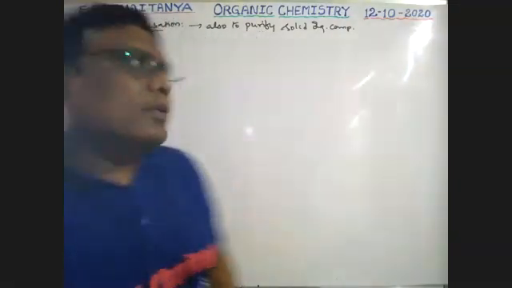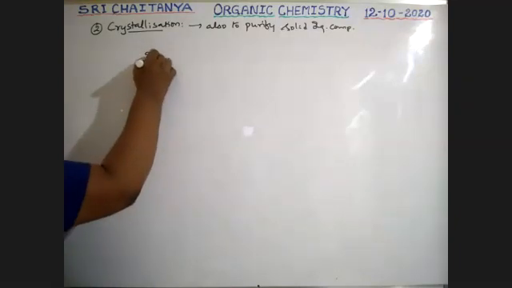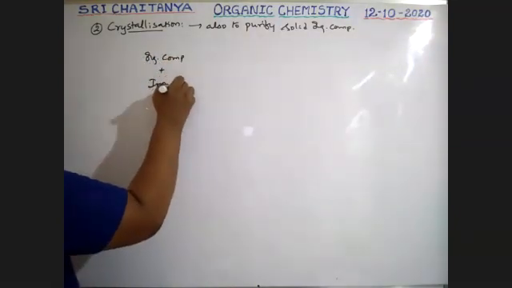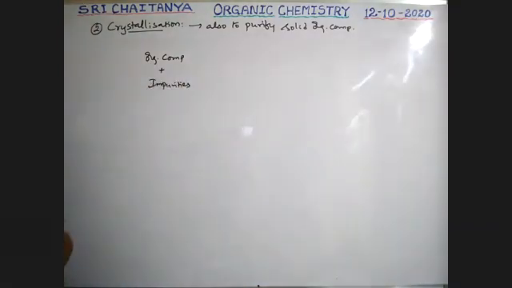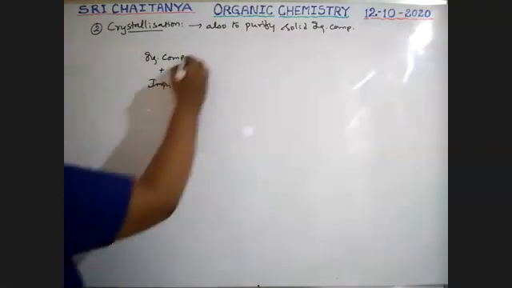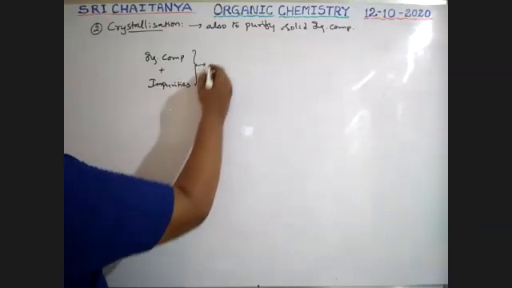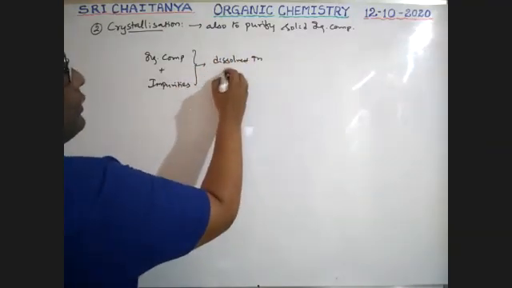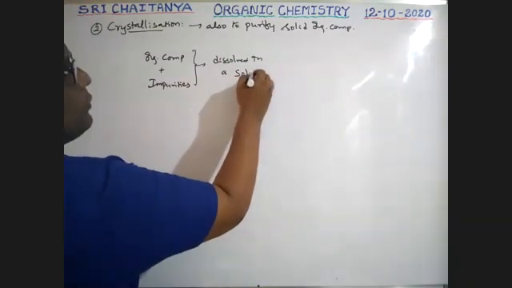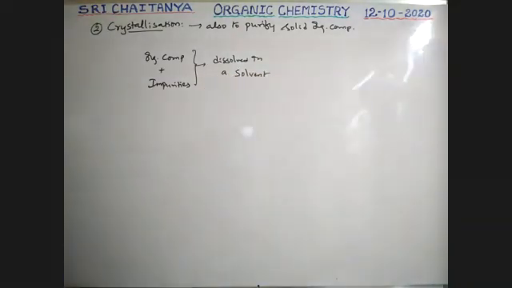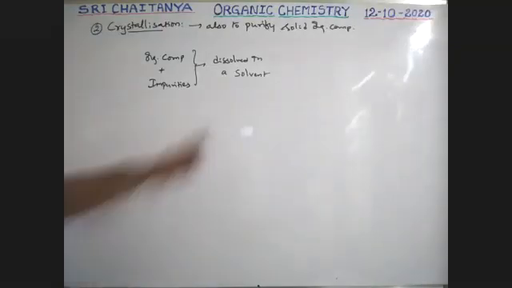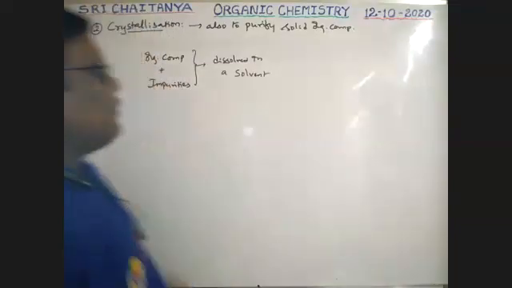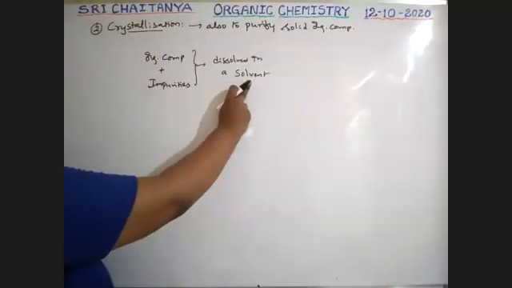See here, this is our organic compound and impurities. This mixture is dissolved in a solvent. Choose a solvent such that one of these two is soluble and the other is not.